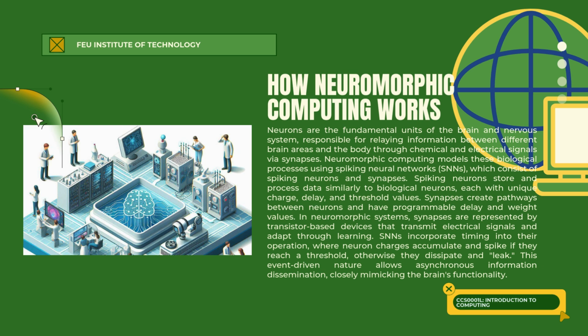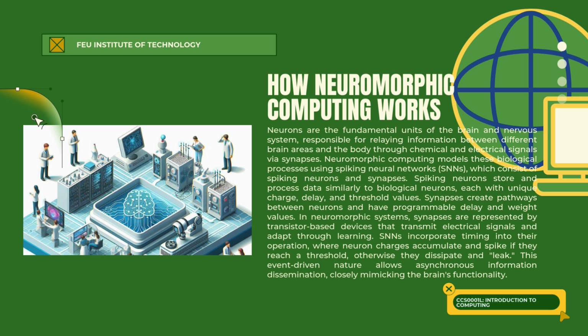How neuromorphic computing works. Since neuromorphic computing takes inspiration from the human brain, it borrows heavily from biology and neuroscience. As for the explanation, neurons are the brain's fundamental units, relaying information through chemical and electrical signals via synapses.